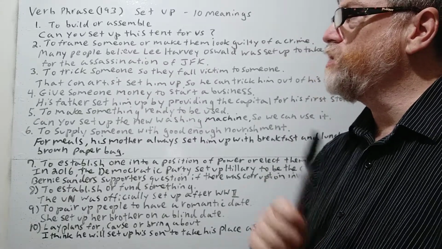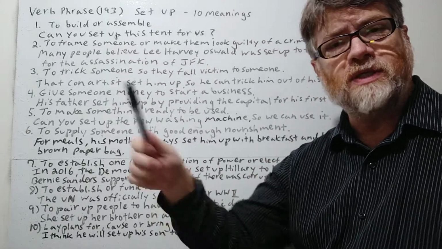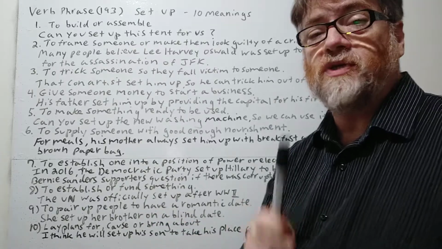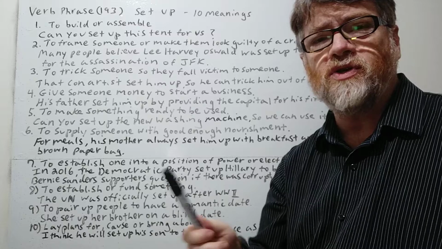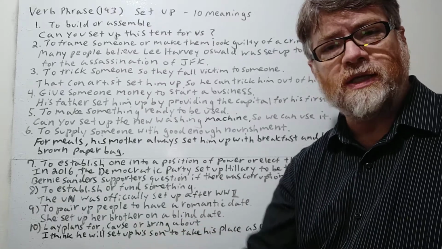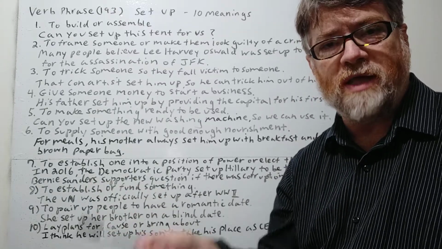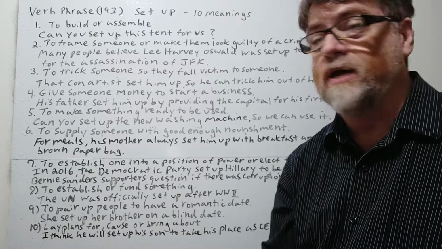First one here is to build or assemble. So we often use set up in this way. So here's the first example. Can you set up this tent for us? Yeah, so if you're setting up something in this way, you're building it or assembling it, you're putting it together for yourself or for somebody else.